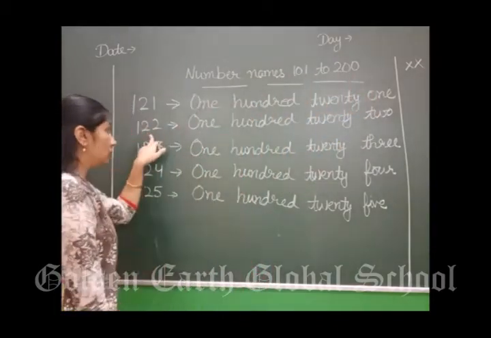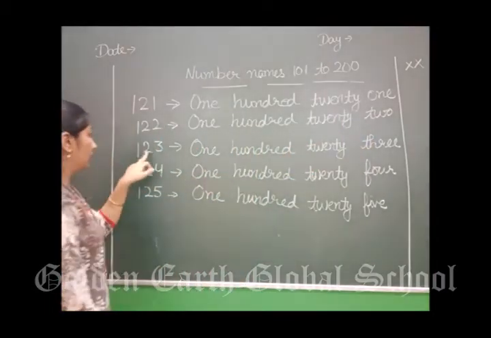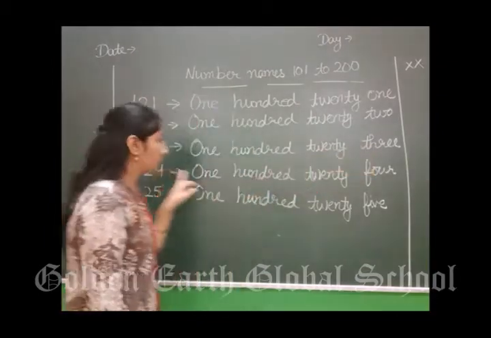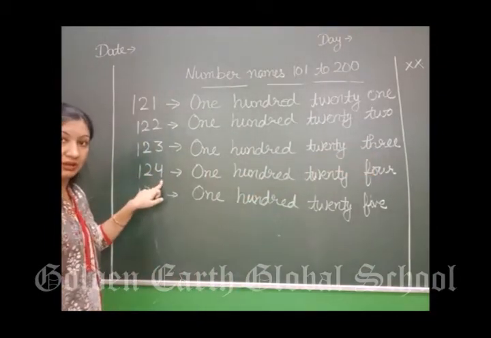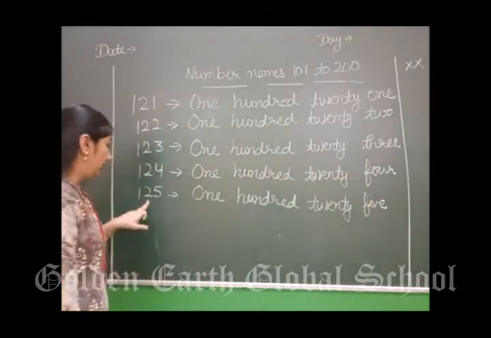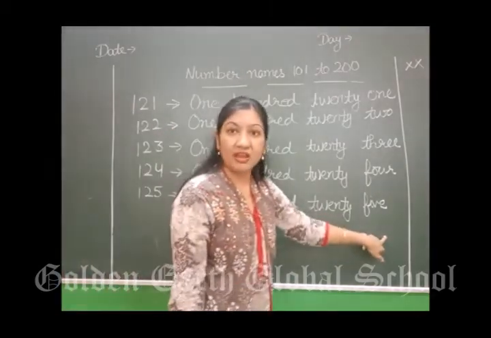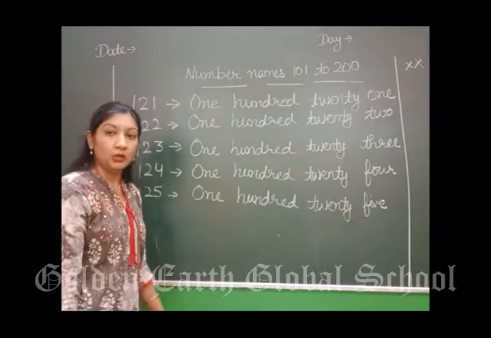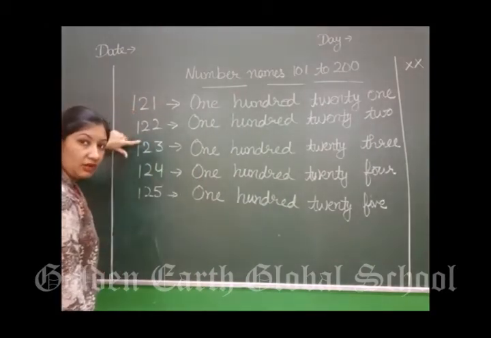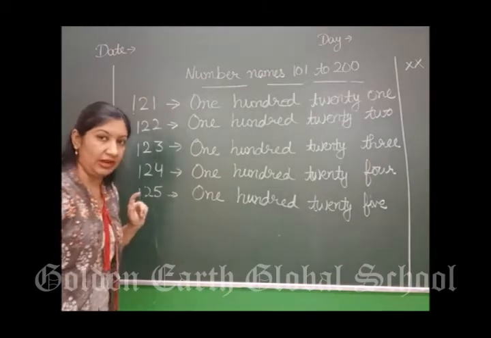After 21, 22. So 122. Then 23, so 123. Next 124. How do we write? Next 125. In this way you will do this in your notebooks. 121, 122, 123, 124, 125. Right?